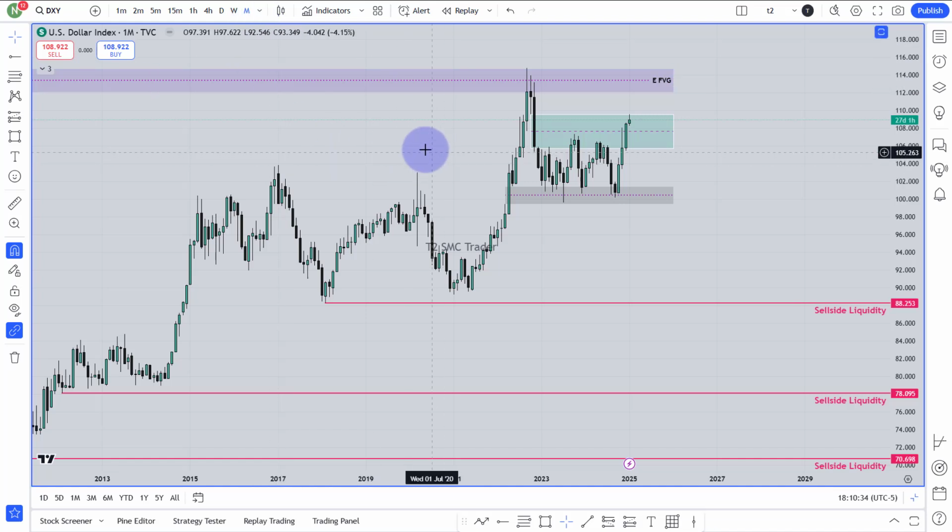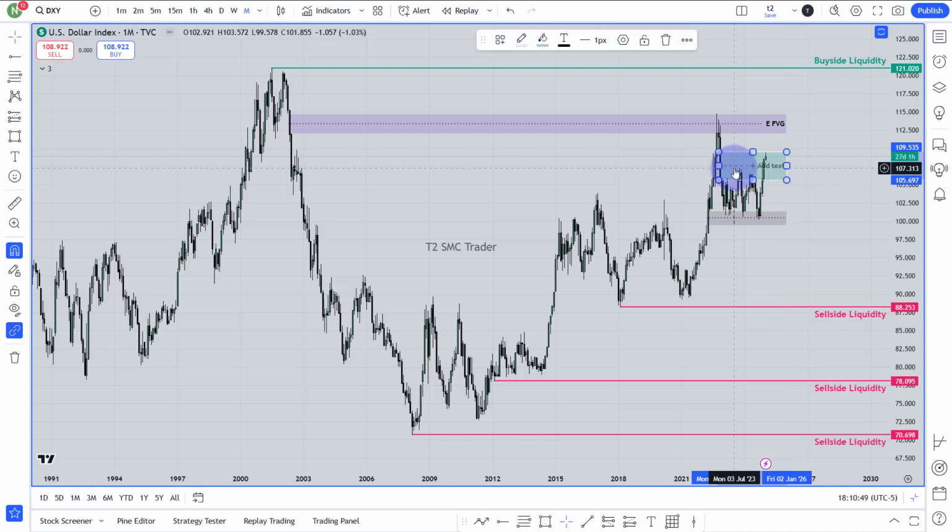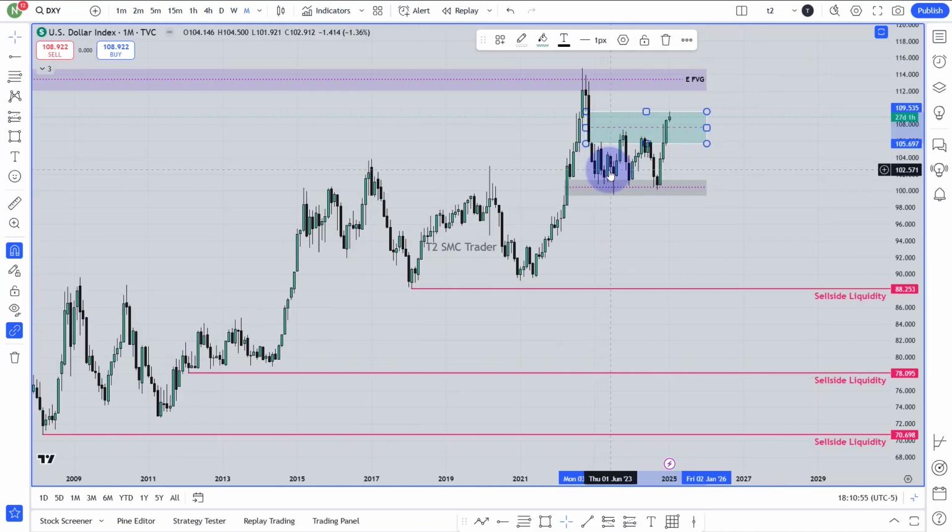At the beginning of the month, you will start from the monthly chart. So from the monthly chart, you can see the market fell here. Then the market came back until this fair value gap. Then it fell again to this specific fair value gap and that fair value gap. So the market was between these two fair value gaps for a lot of months. Every candle is a monthly candle, so you can see the market was range bound.